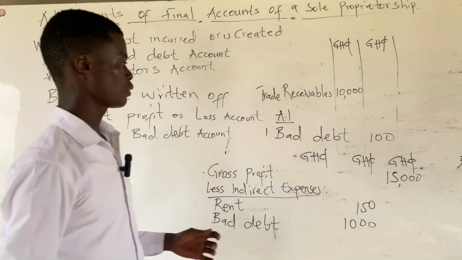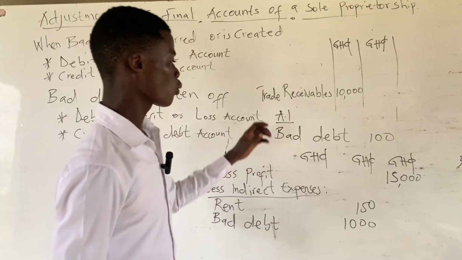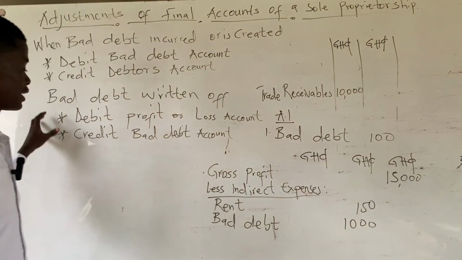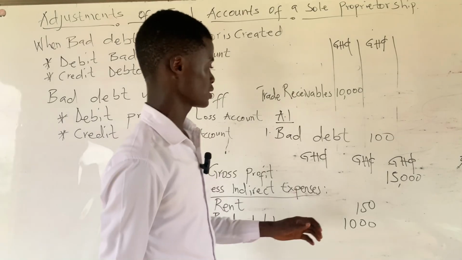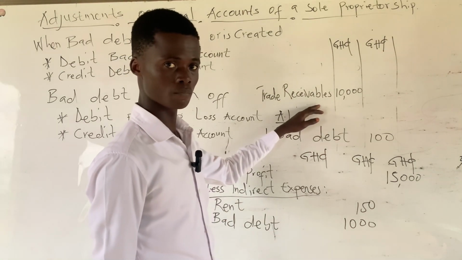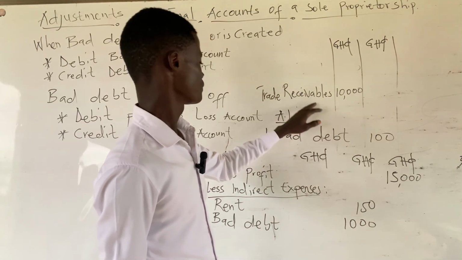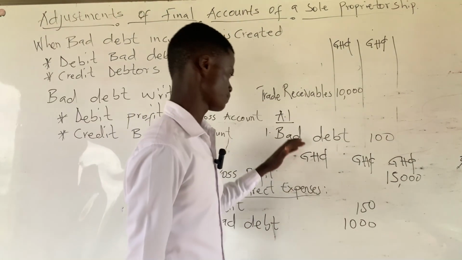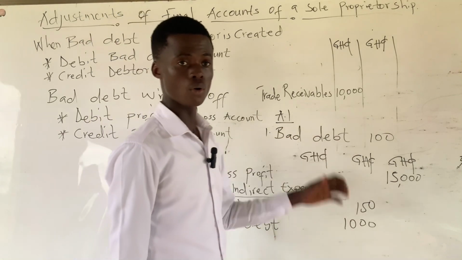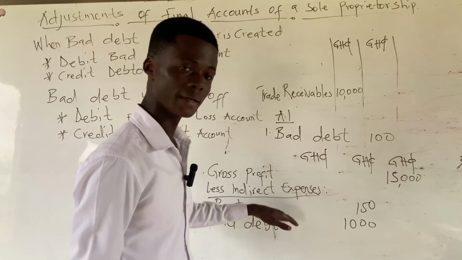So as we said earlier on, whenever the bad debt is in the additional information, it means it has not gone through neither the first double entry nor the second one. So its treatment is that it will first be subtracted from the trade receivables figure or the debtors figure. So after it has been subtracted from the trade receivables figure, then the second treatment is that it will be debited to P or L accounts, or it will be added to indirect expenses here.